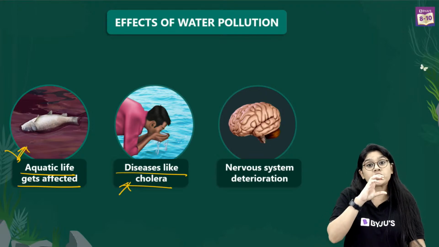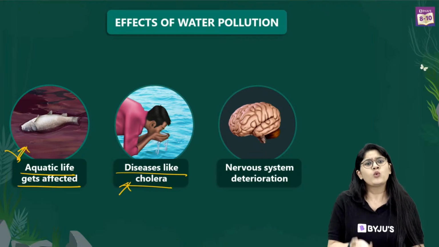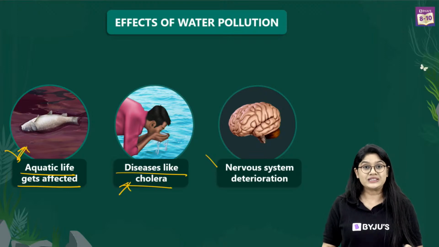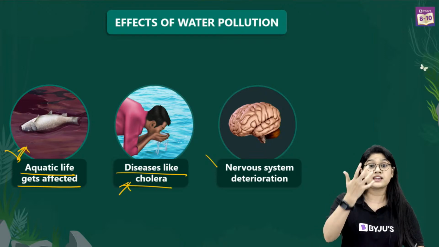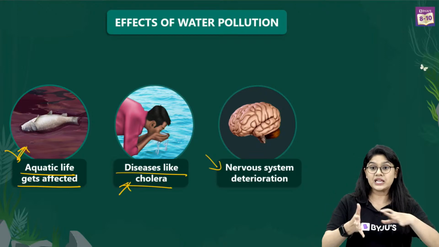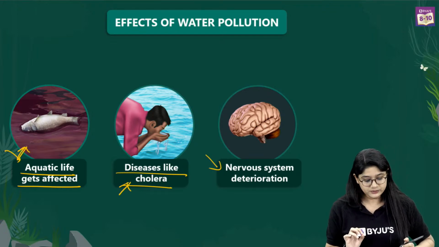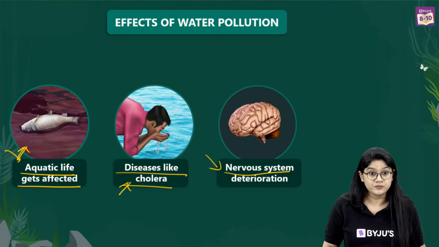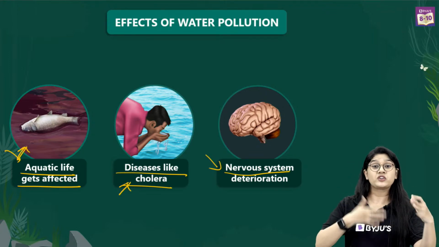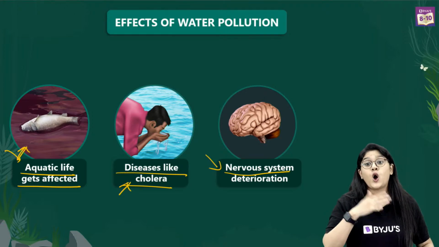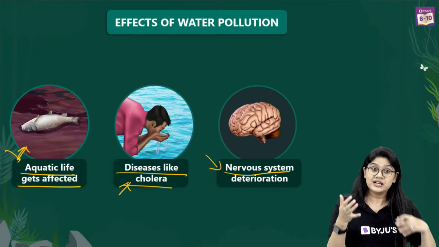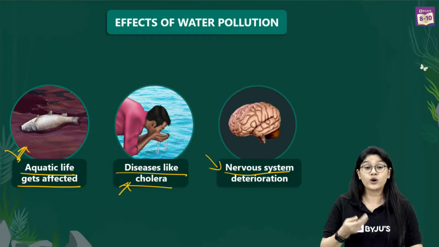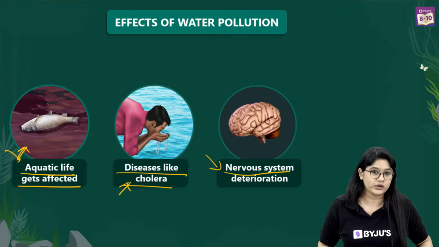And if we drink that water, what will happen? Of course, that microorganism will be going inside our body and will be causing a disease. And along with that, in severe cases, if an individual is drinking the contaminated water, they can actually get affected on the nervous system. Now, one of the common examples when we talk about the heavy metals is mercury. Along with that, we have other radioactive metals that, if they enter the water bodies by an accident, will be causing damage to the human body if we consume that particular water.